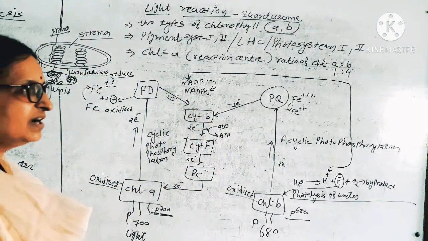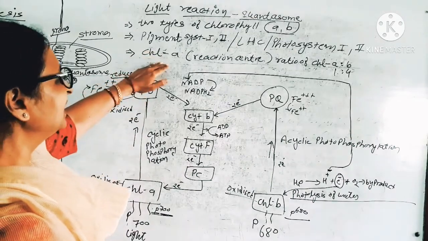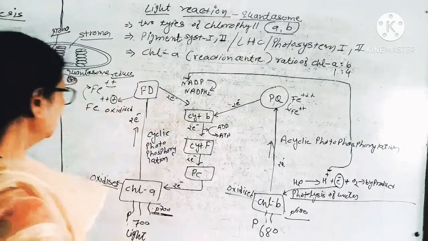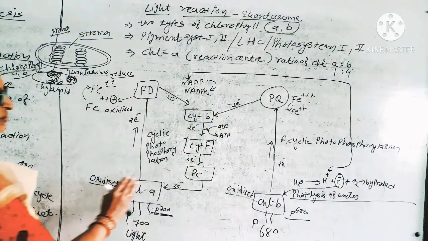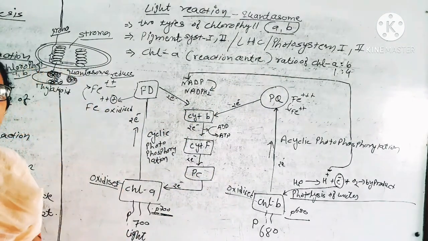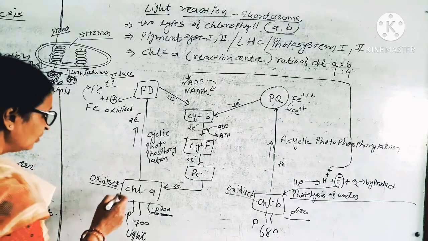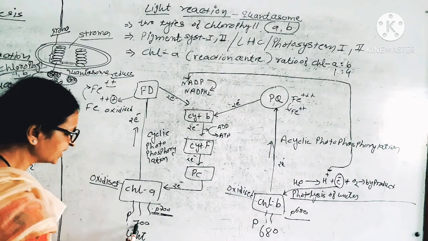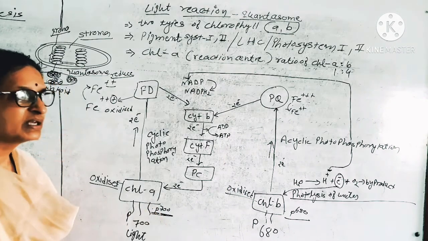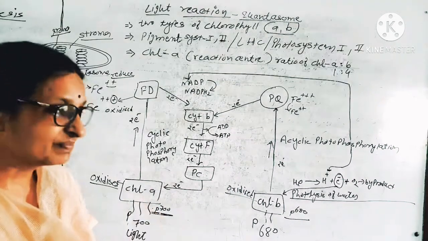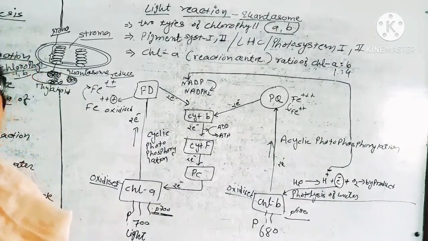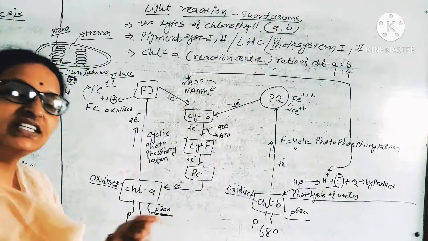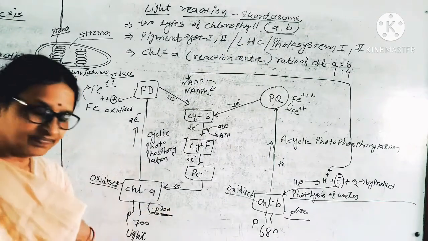So at the end, chlorophyll A is the reaction center. Here, photosystem 1 and 2 is drawn in a chart form. Chlorophyll A absorbs photon 700 nanometer, that is red light. Red light has a wavelength of 700 to 760 nanometer, red and far red.